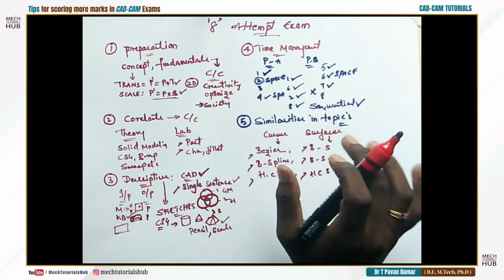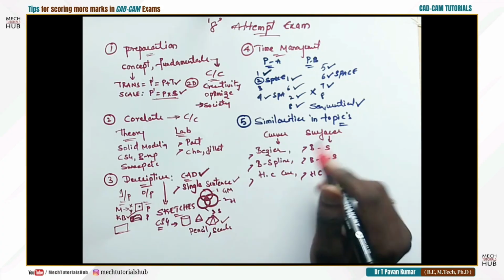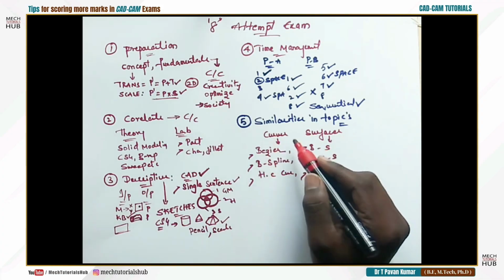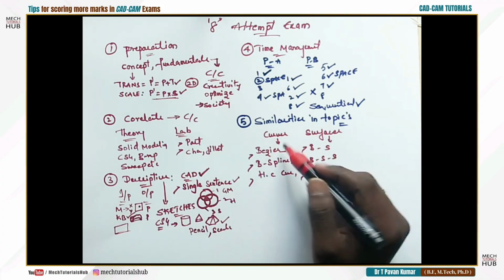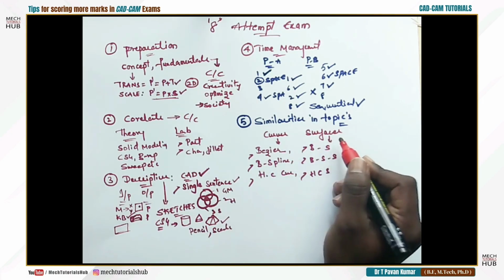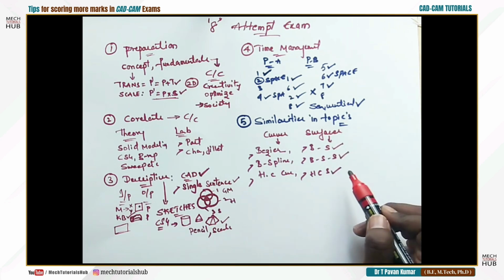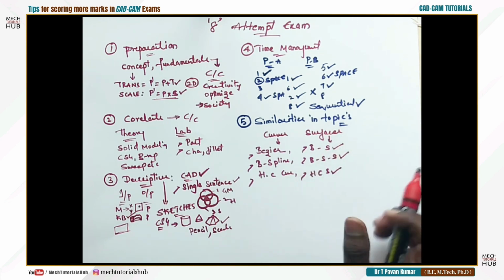Now topic to topic, try to find the similarities also. This is also very much important. This will help you to score good marks. When someone asks you something about curves, write about curves, followed by this forms the basis for surfaces, because in surfaces also you have Bezier surface, B-spline surface, Hermite cubic surfaces. You can extend your discussion.